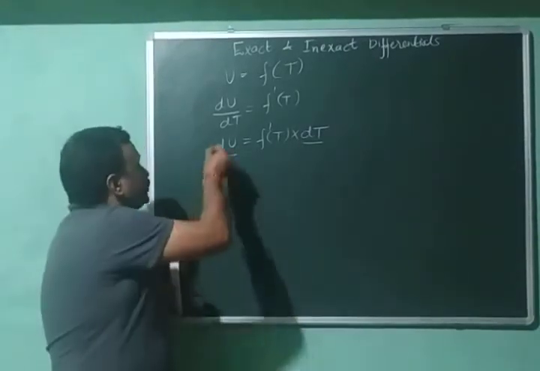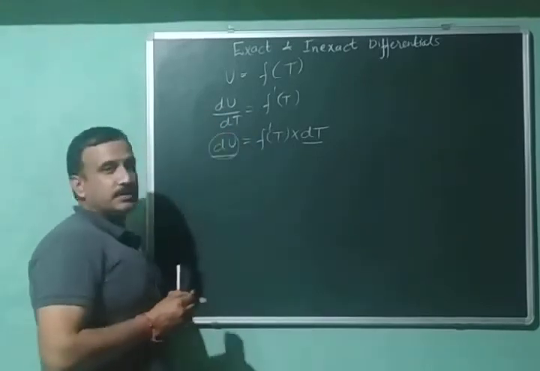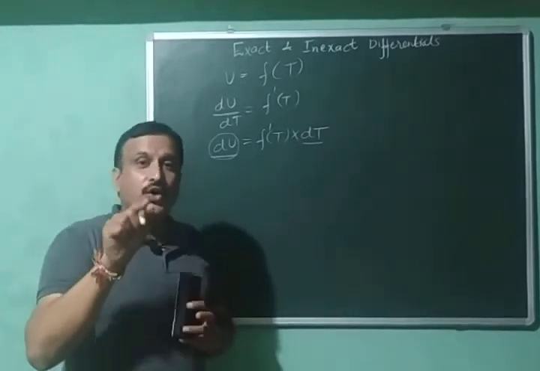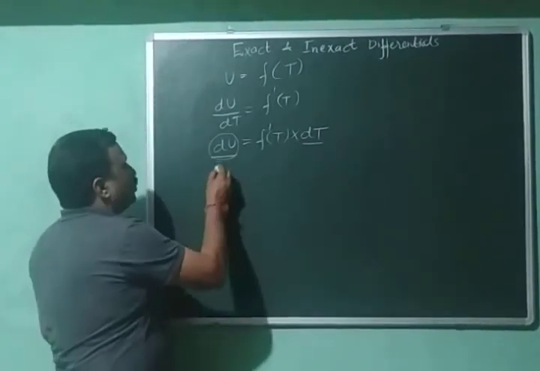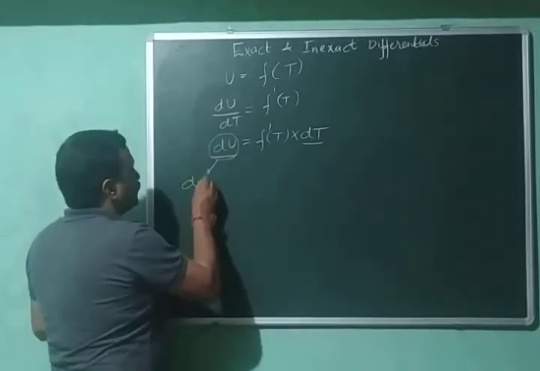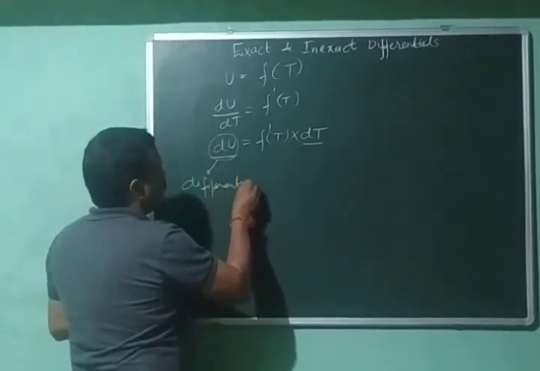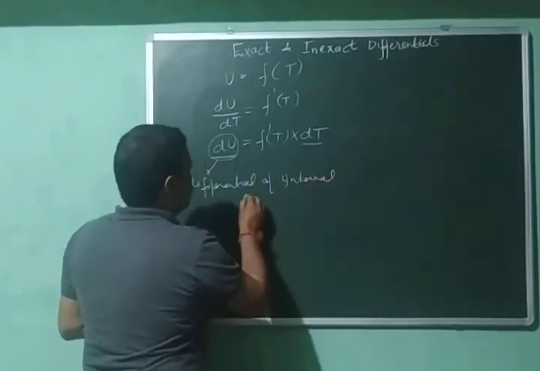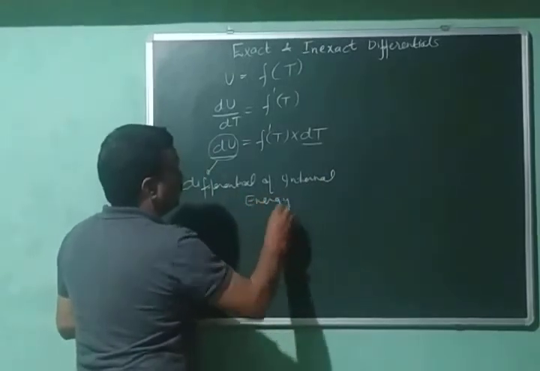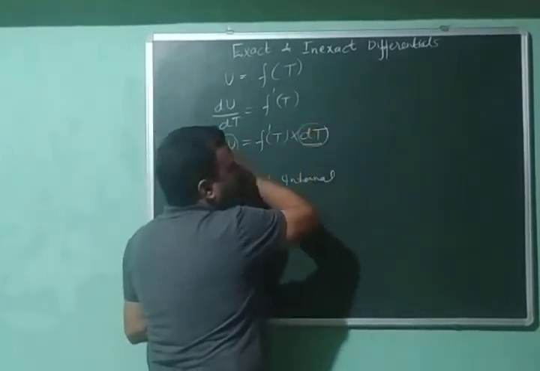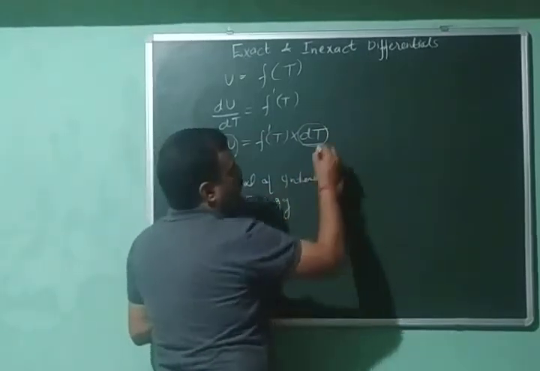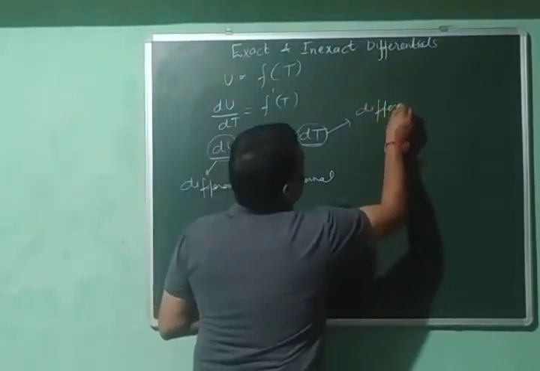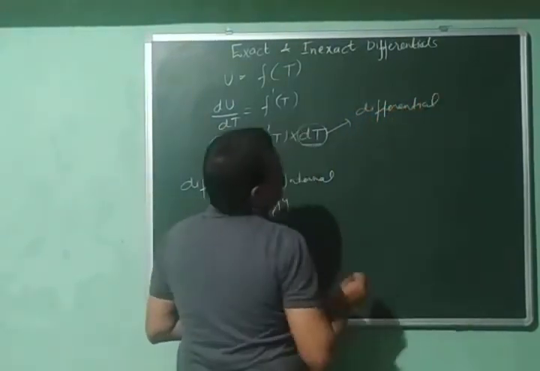So this very small change in the value of internal energy is called the differential of internal energy. And this infinitesimally small change in the value of temperature is called the differential of temperature.